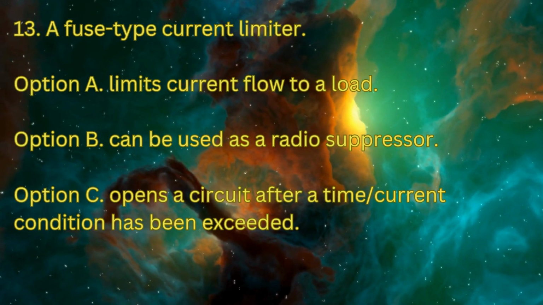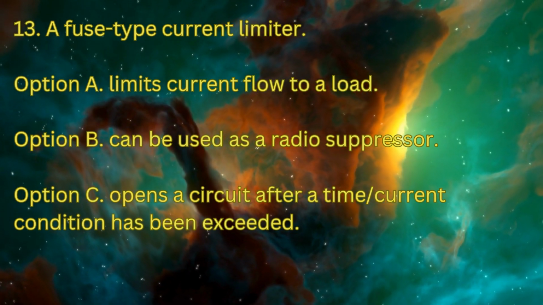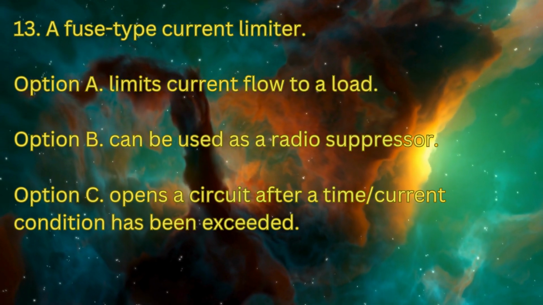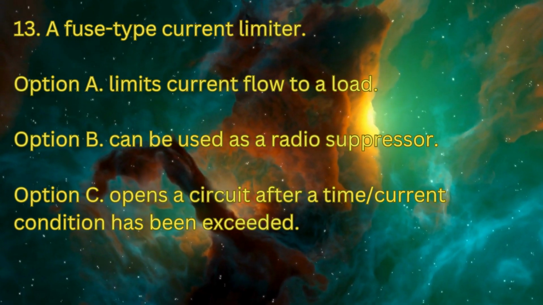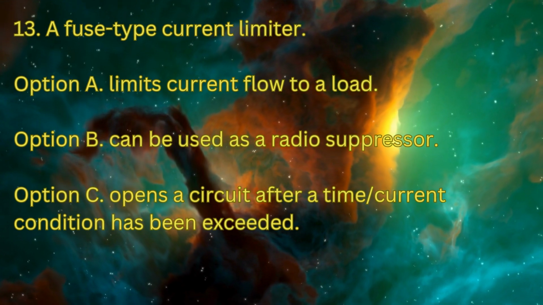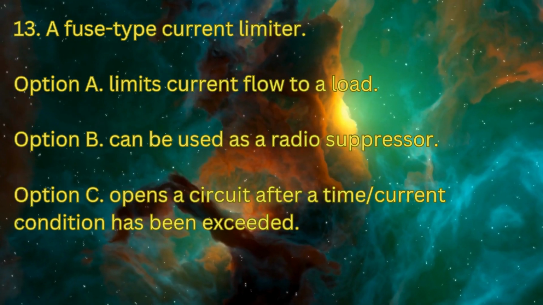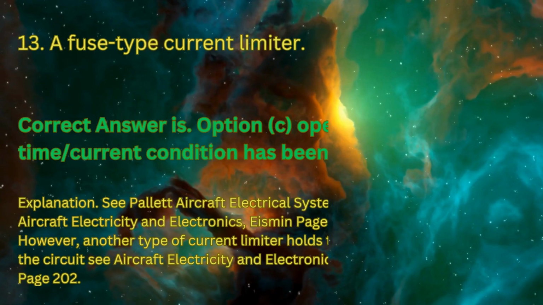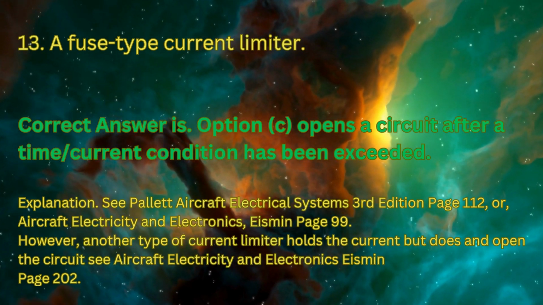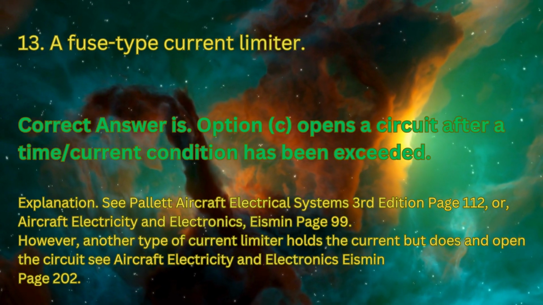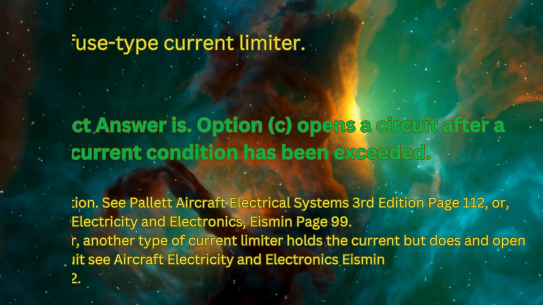Question number 13. A fuse type current limiter: option A, limits current flow to a load; option B, can be used as a radio suppressor; option C, opens a circuit after a time or current condition has been exceeded. The correct answer is option C, opens a circuit after a time or current condition has been exceeded.